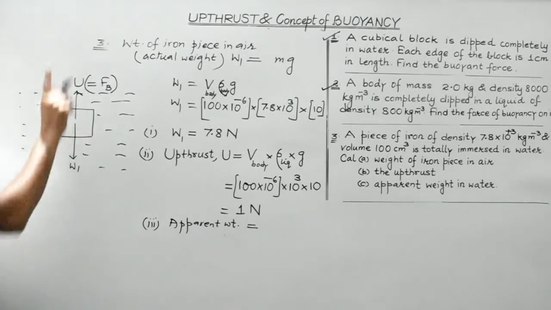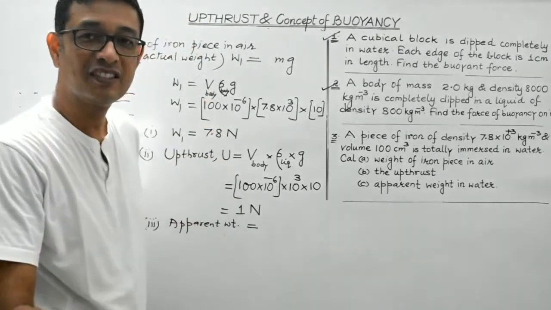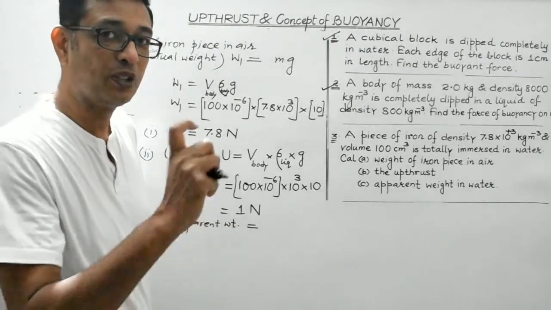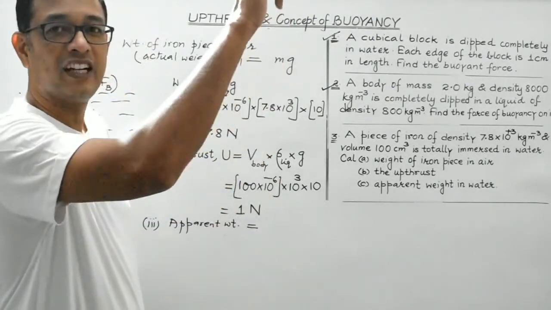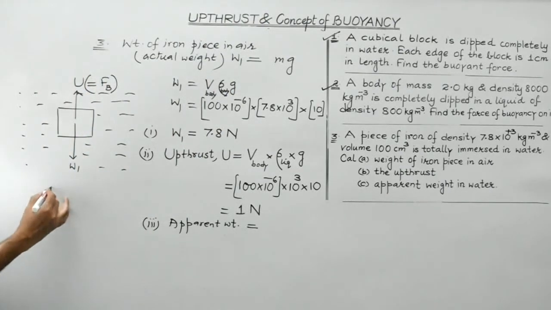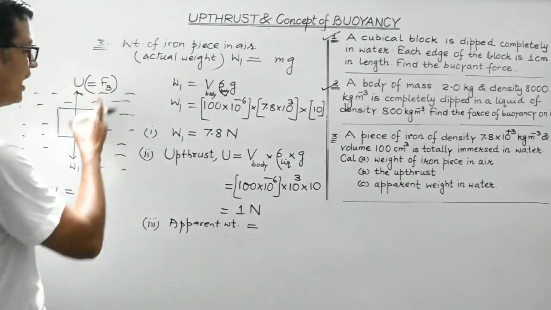So these are the two forces acting on this body. Its actual weight acting downwards, and the upthrust, the upward force exerted by the liquid on the body, represented by capital letter U or FB. So W2 is the apparent weight of this body in liquid. Obviously, from the diagram it's pretty clear.